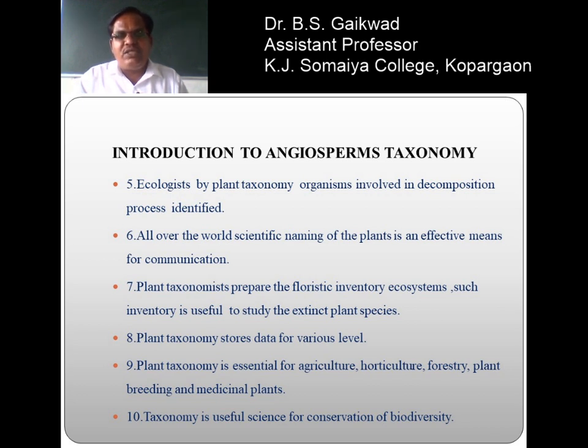When we visit any region, the vernacular name, local name or common name is different, and that creates confusion. To avoid this, the botanical or scientific name is there, and these scientific names are the same throughout the world and accepted throughout the world. So, it is an effective means of communication.